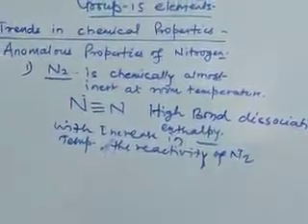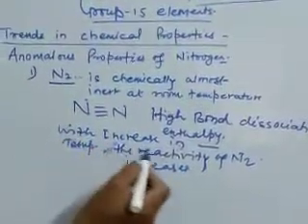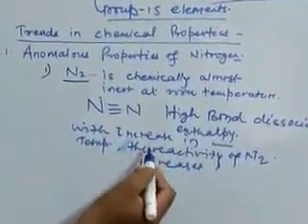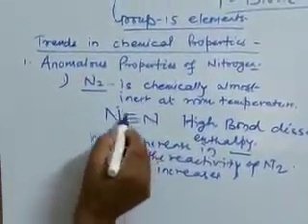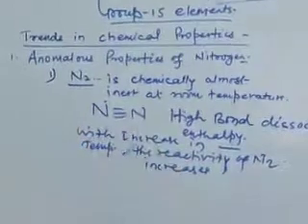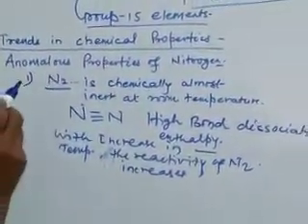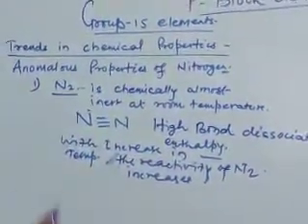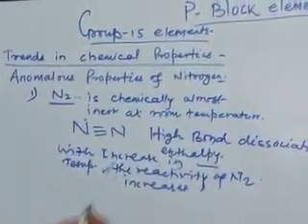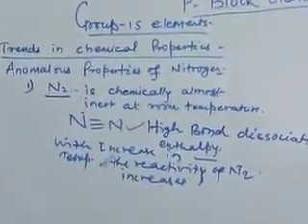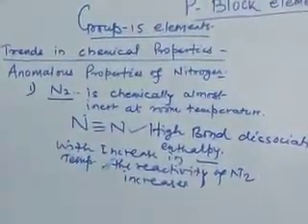This increase is due to the fact that as we increase the temperature, the necessary bond dissociation enthalpy is acquired, and the bond starts to cleave and then nitrogen starts to participate in chemical reactions. So the first important point in the anomalous properties: nitrogen is chemically inert at room temperature. This is due to the high bond dissociation enthalpy of the N triple bond. One line answer we have to remember.